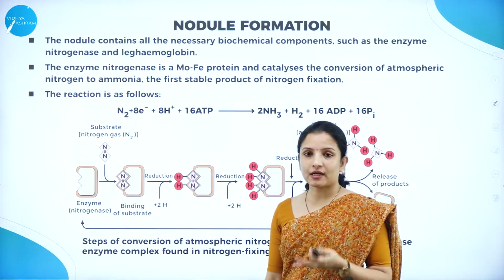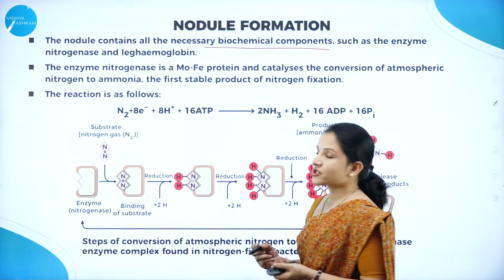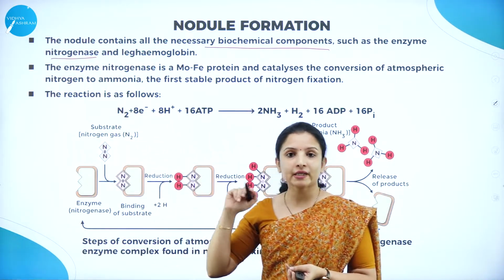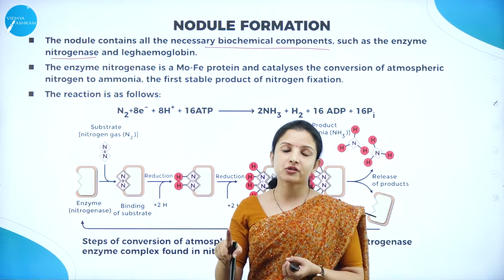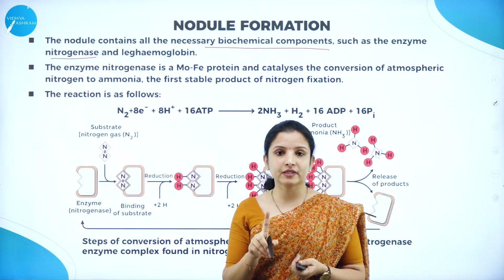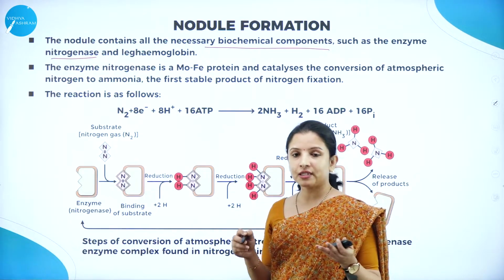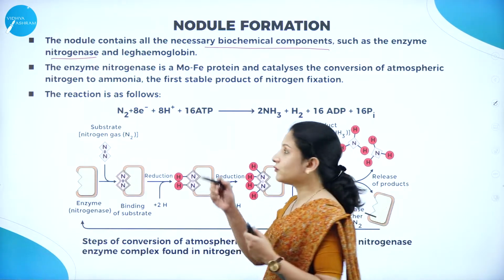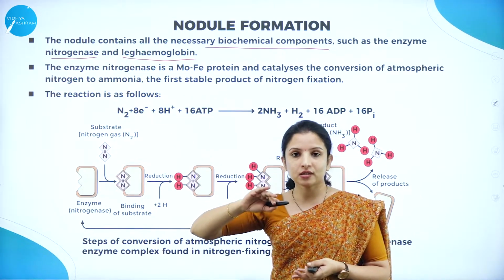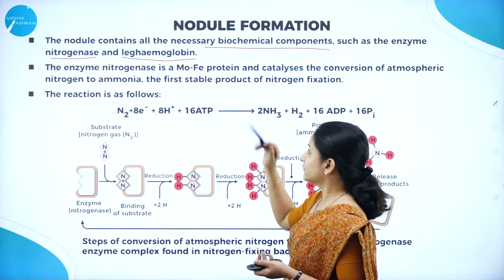So the nodules will contain all the different types of necessary biochemical compounds such as enzymes. Which enzyme? Remember, first I had told you nitrogenase. Why is nitrogenase important? In the presence of the nitrogenase enzyme, the nitrogen gets converted into ammonia. And the first step in nitrogen fixation is conversion of nitrogen to ammonia, right? So here the nitrogenase enzyme will be present in the nodule, and also in the nodule what will be present? Leghemoglobin. Why is leghemoglobin present? Because I told you when you cut the nodule, at the center of the nodule you can see a pinkish to reddish color, which is because of the presence of the leghemoglobin.